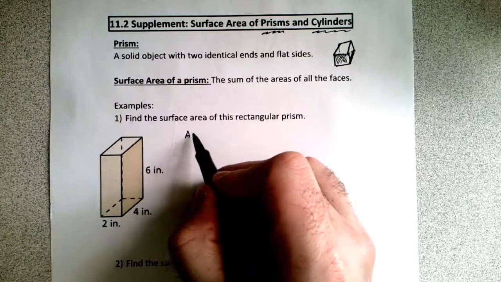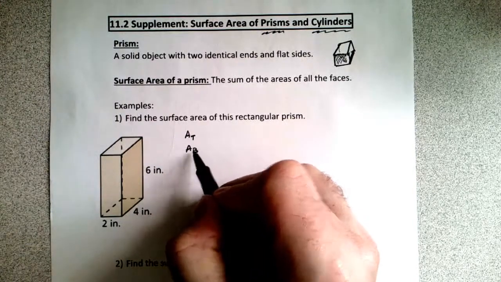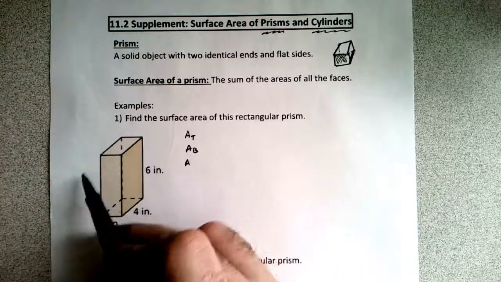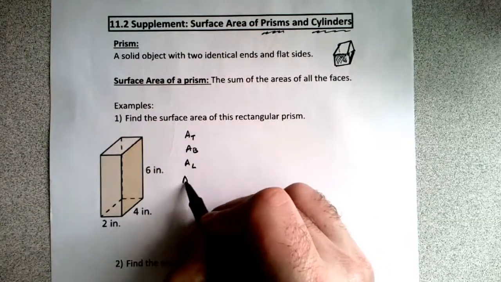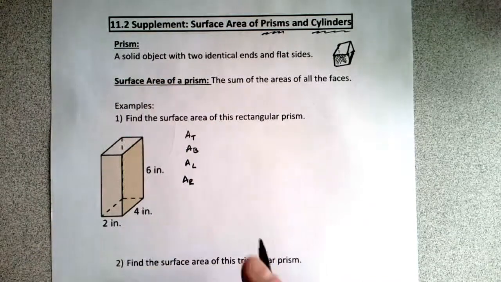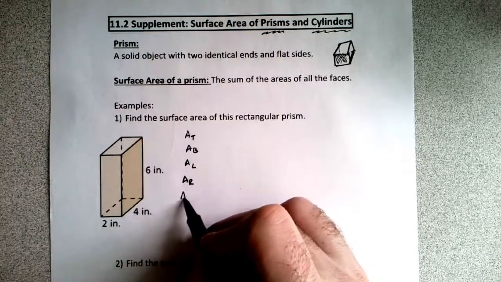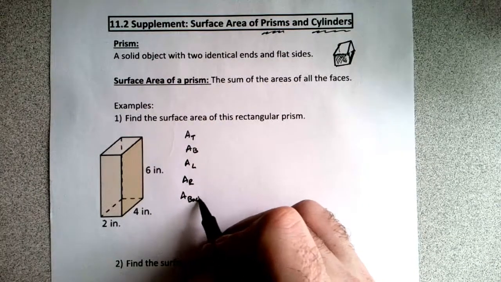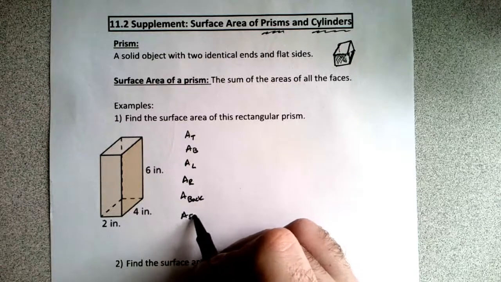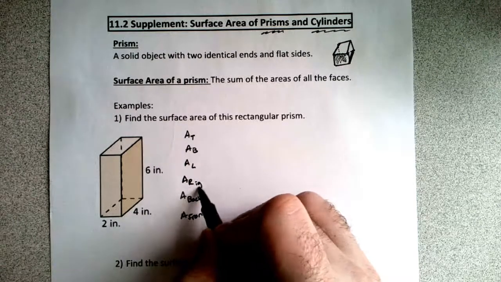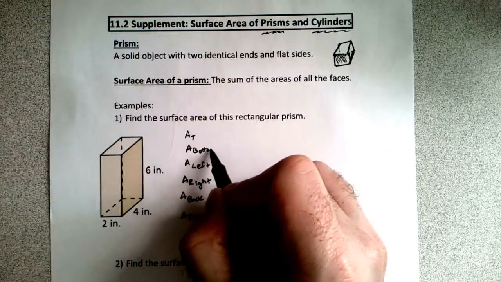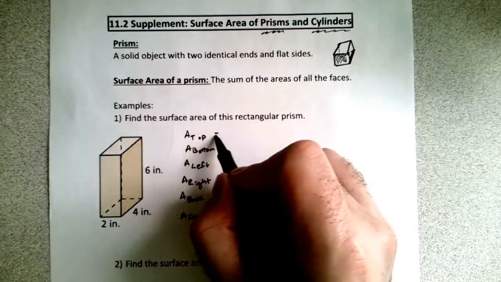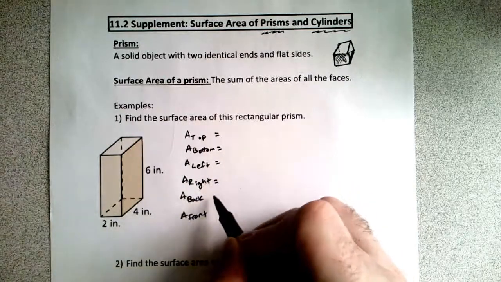We need the area of the top, area of the bottom, area of the left, which is in the back side there, right? If that makes sense. Area of this left side. Left, area of the right side of the box, if you can imagine holding it, and then area of the back and area of the front. I should probably just write this all out, huh? Right, left, bottom, top. There's 6 sides, 6 different areas.